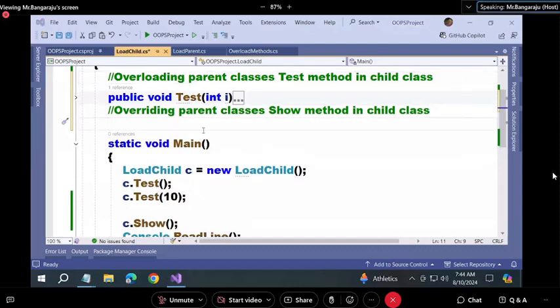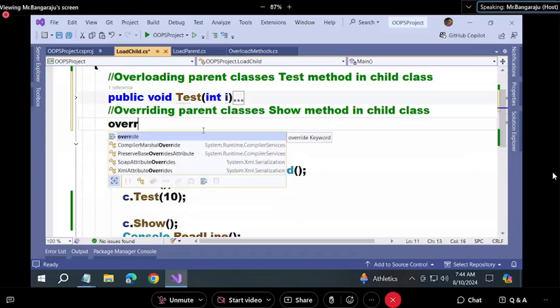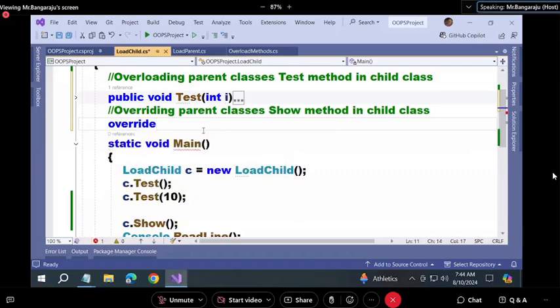When you type override here, it will immediately show you the list of all the methods in the parent class that can be overridden in the child class. Now, look at that list and tell me, what did you understand from that?